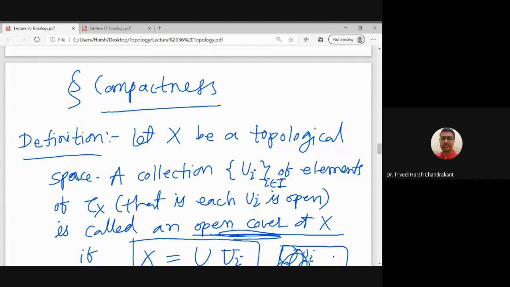So once again, good afternoon. Compactness we have discussed in the last lecture. Let us revise the definition of compactness.